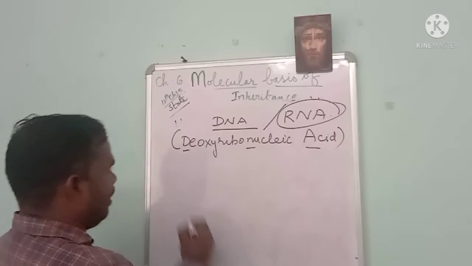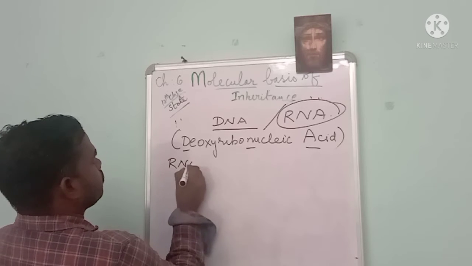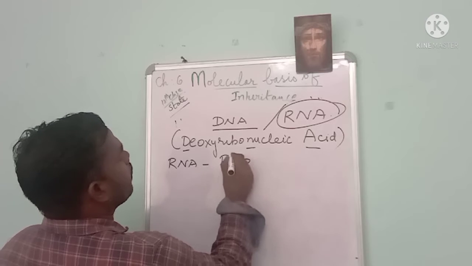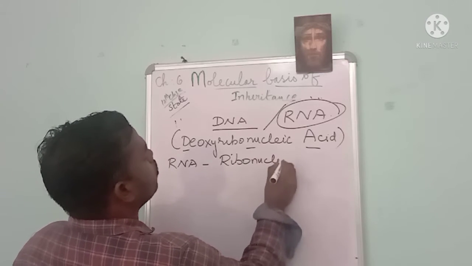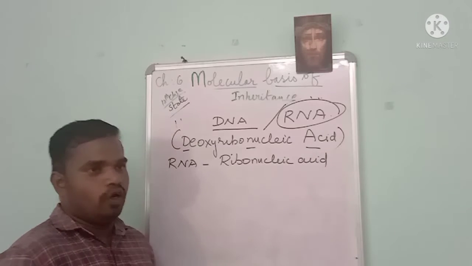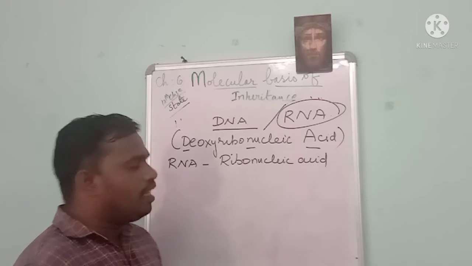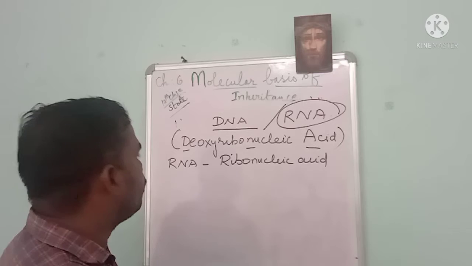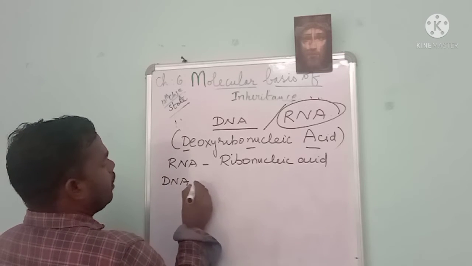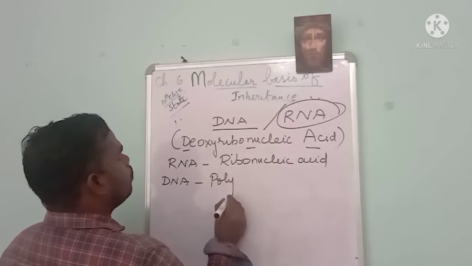What is RNA? It is ribonucleic acid. Okay. The genetic material is a polymer of nucleotides. DNA is a polymer of nucleotides.